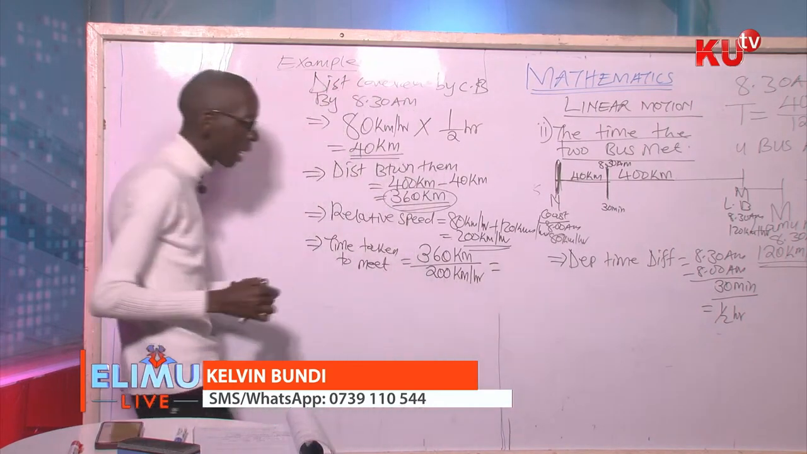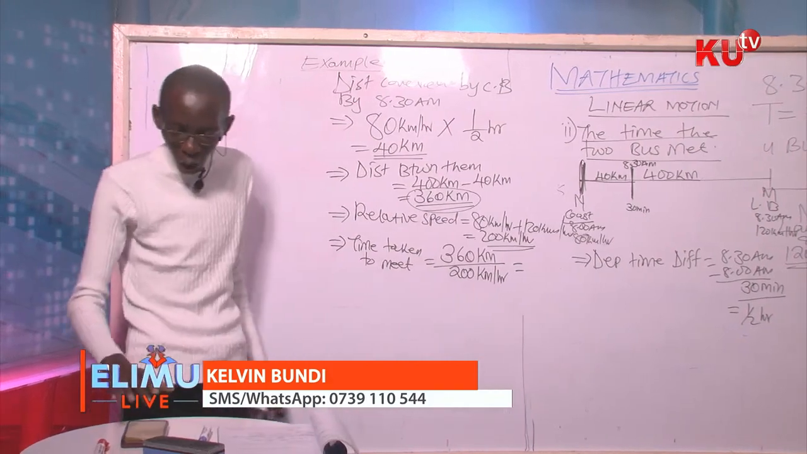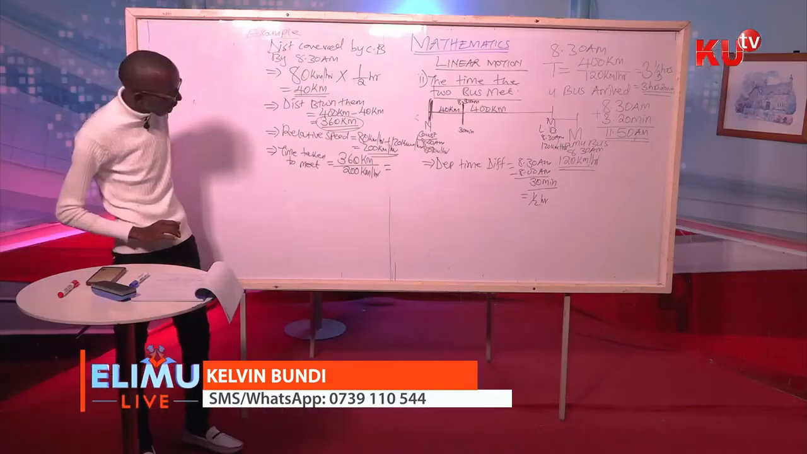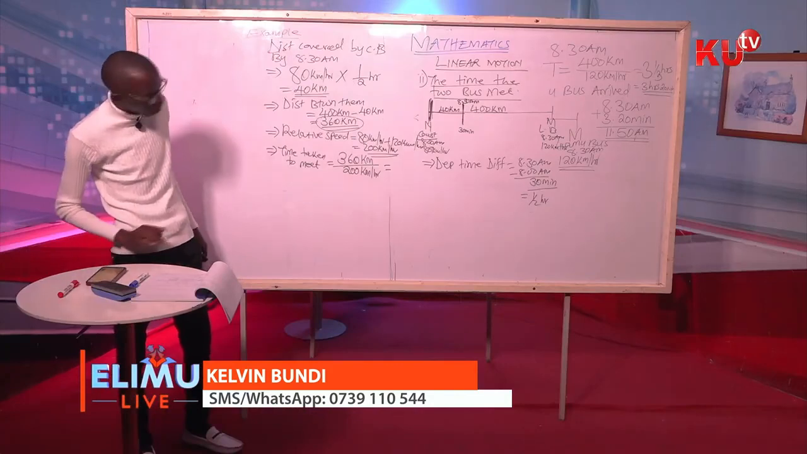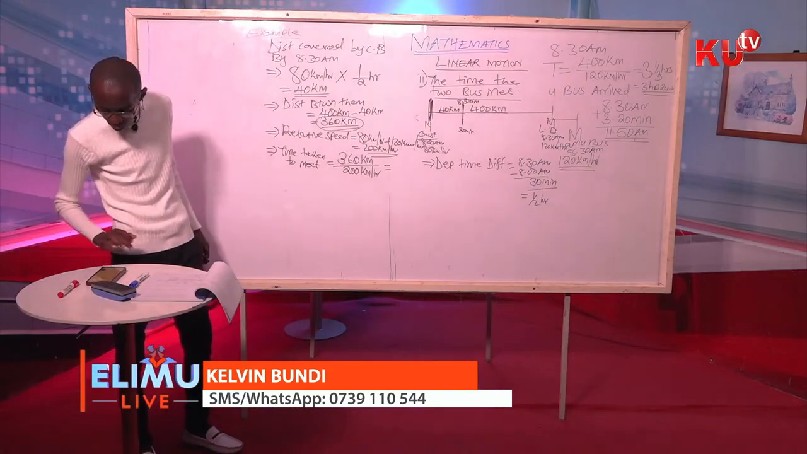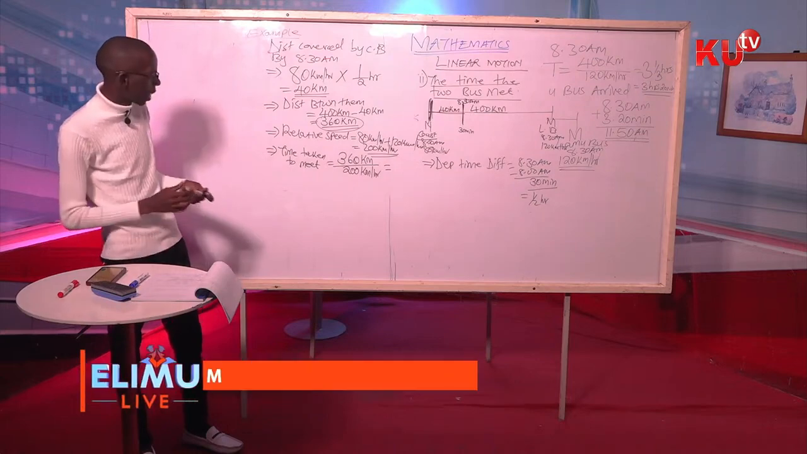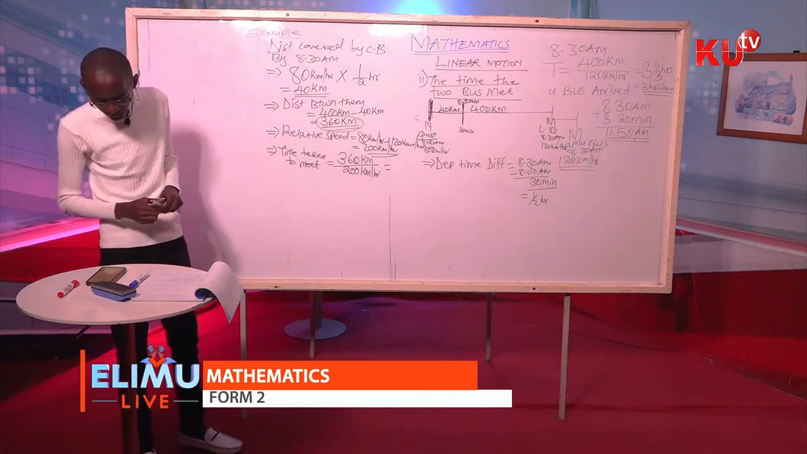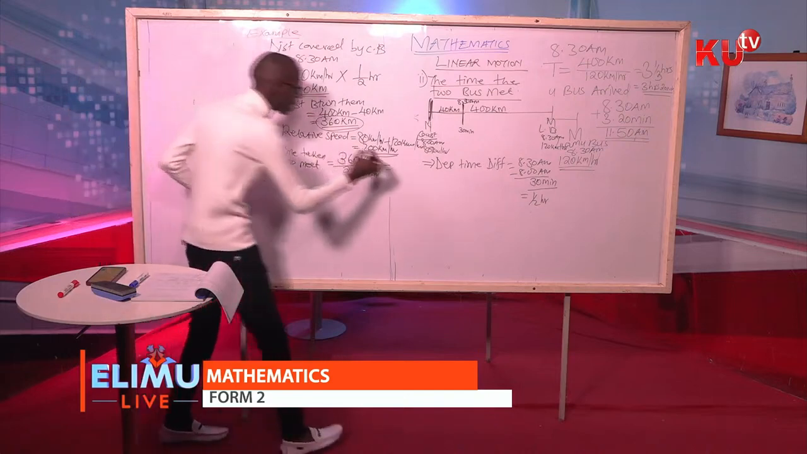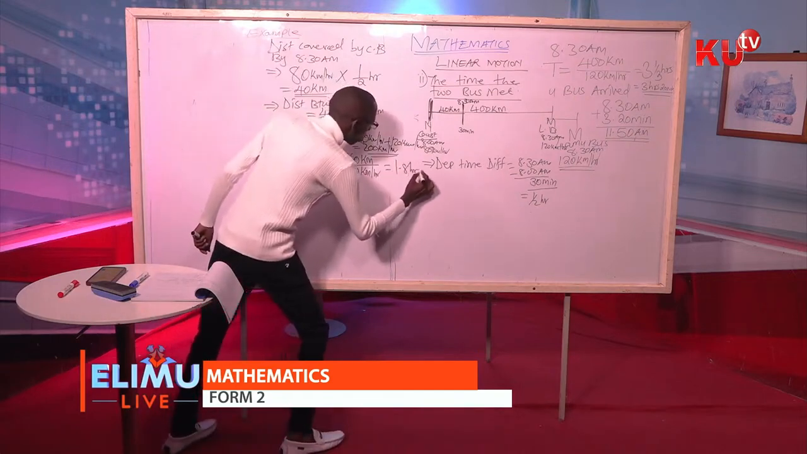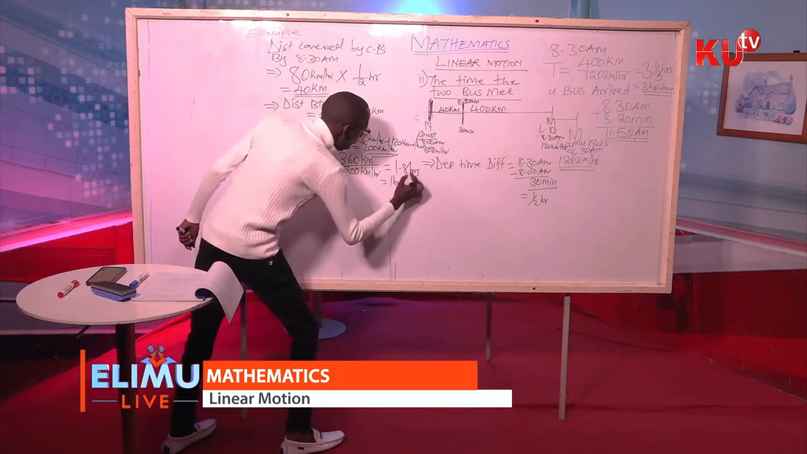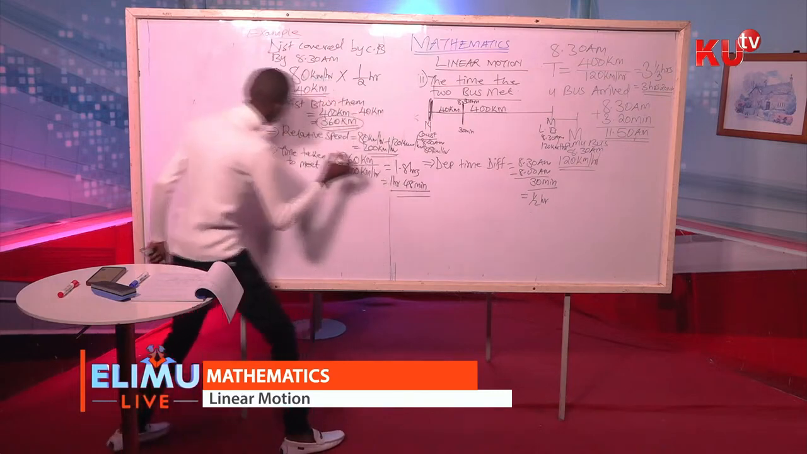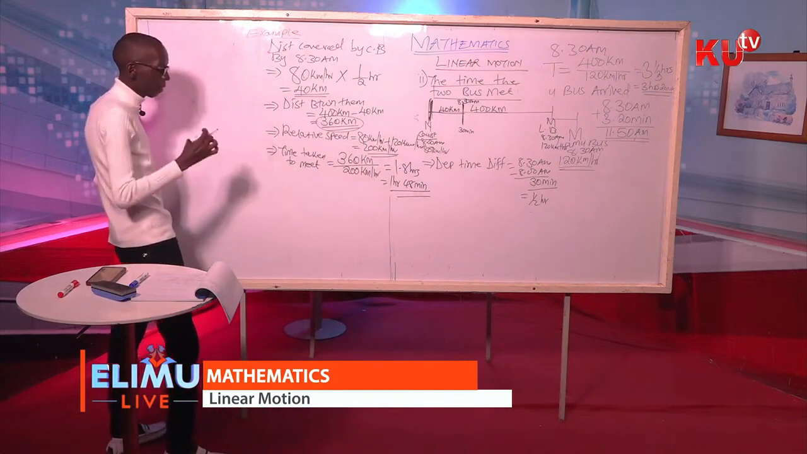Time taken to meet. We said time taken to meet is the distance between the two vehicles by the time the vehicle that left late left, divided by the relative speed. So it is 360 kilometers divided by the 200 kilometers per hour. Using your calculators back at home, I'm also using mine. 360 kilometers divided by